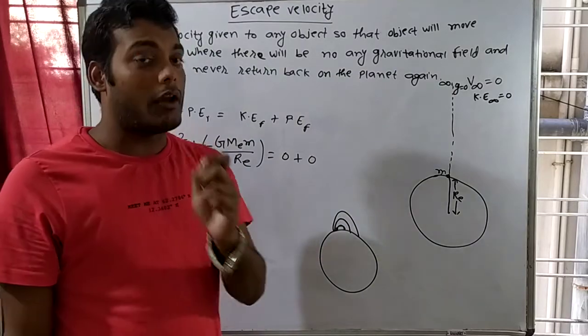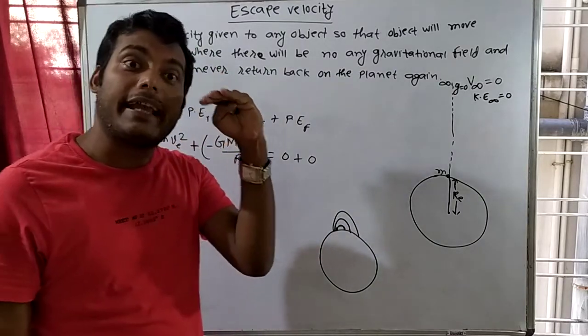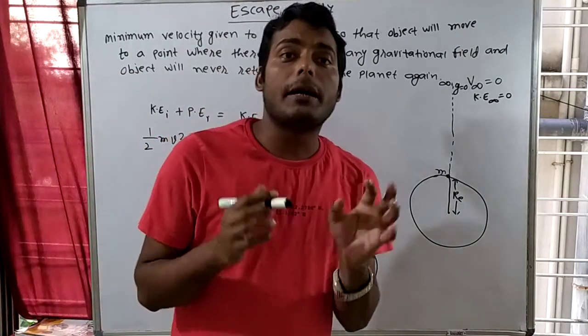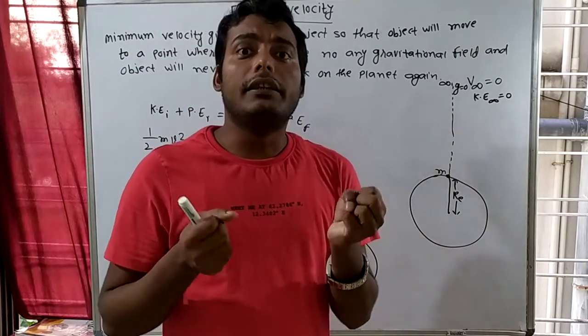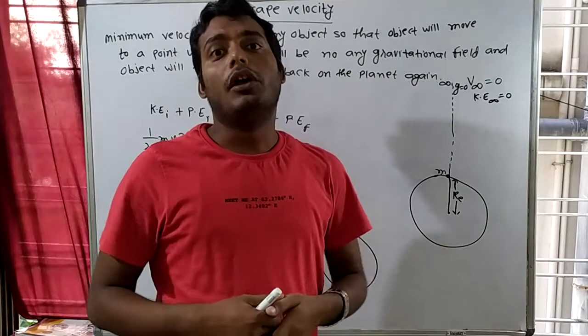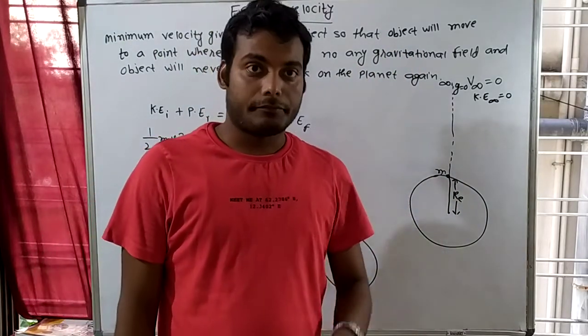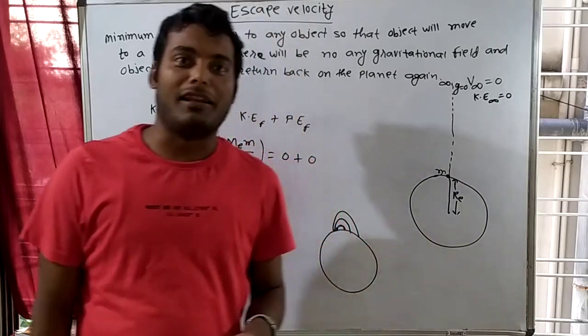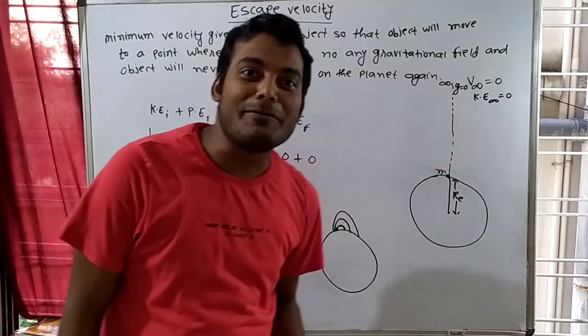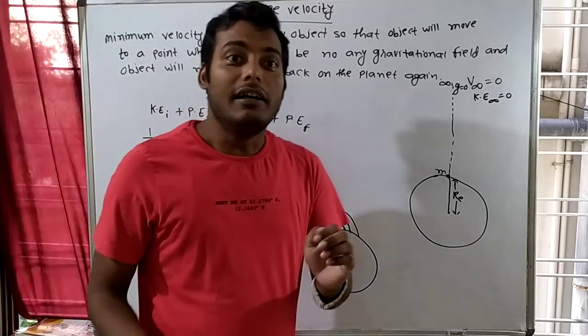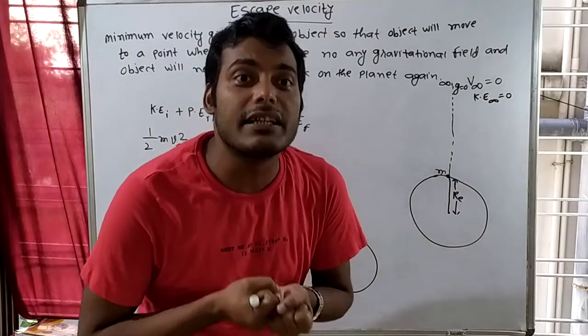So there will be some velocity at which the object can escape the gravitational field. For example, suppose I ask you: when I throw you with some velocity, why do you return back to Earth? The answer is very simple. Someone will say, Earth loves me, that's why I am returning back to Earth. But what is the actual answer? Actually, there is some acceleration due to gravity.